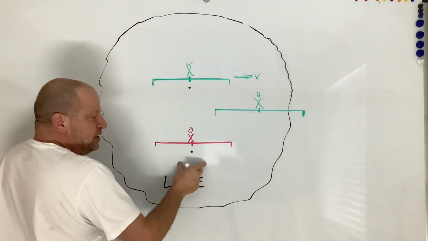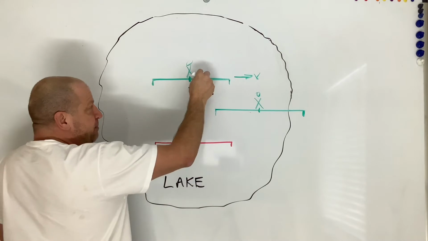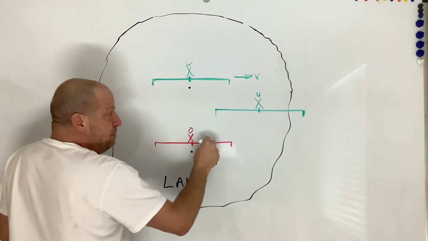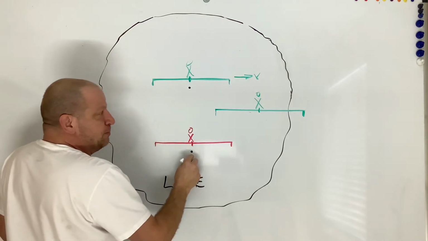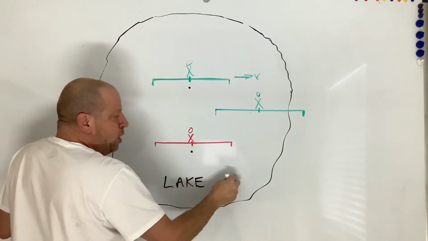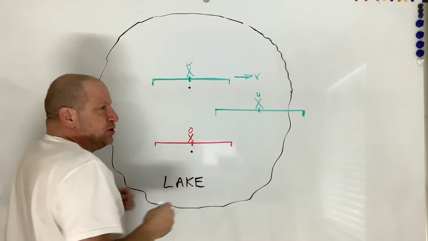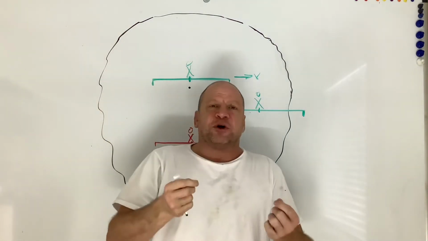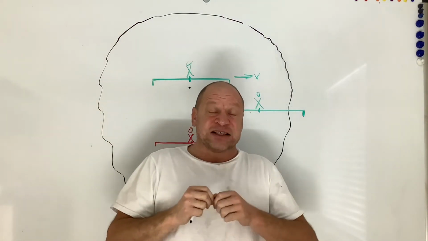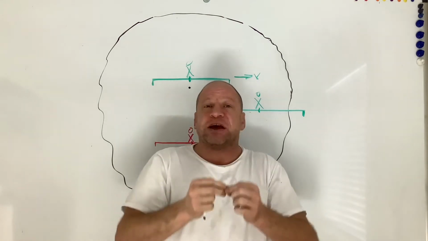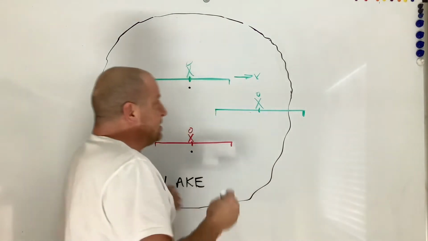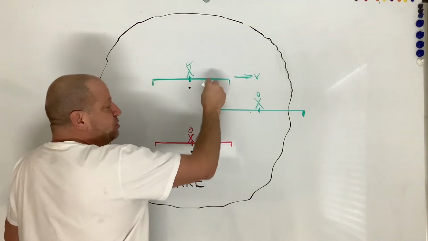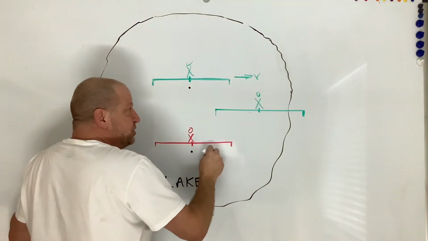So how fast these waves go is completely independent of his speed or him being stationary. How fast the waves go from my rock being dropped in the water is a property of the lake. Just like light, when we emit a photon, how fast light moves from that event point is a property of the electromagnetic field. It has nothing to do with his speed or his direction.